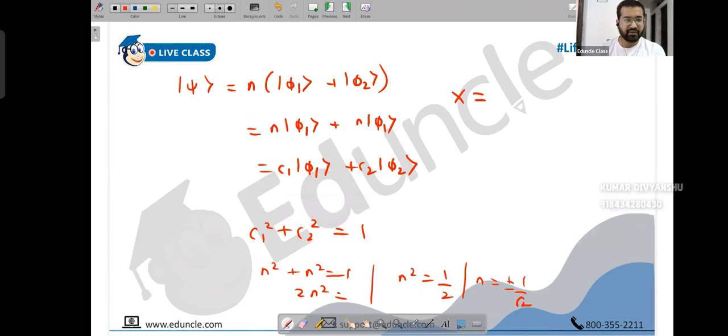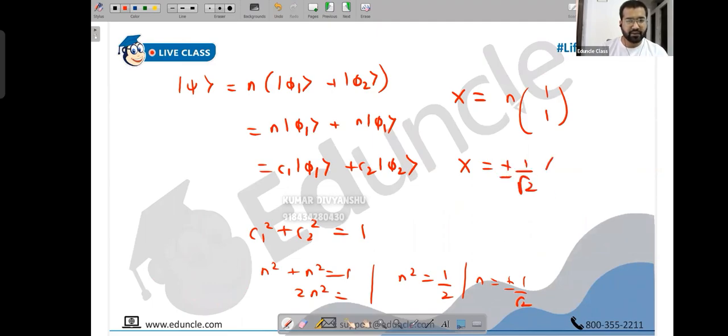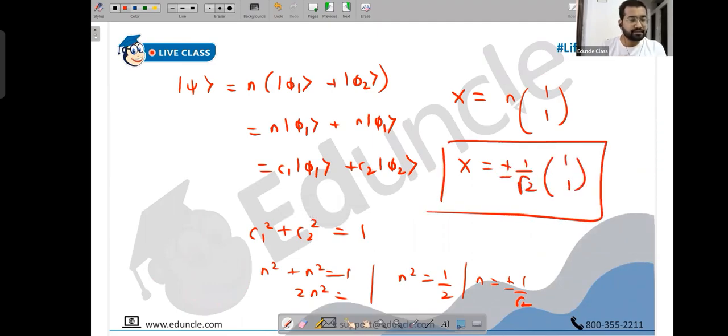Anyway, so what's a normalized eigenvector? You found out, people. The eigenvector is capital X, which was n into 1, 1. That is the general matrix that you write: n, 1, 1. This you say is your linearly independent eigenvector. But if you want to find a normalized eigenvector, you want the value of n, which you found out, plus or minus 1 upon root 2. So these are our normalized eigenvectors, people. I hope it's clear. Tell me if not.